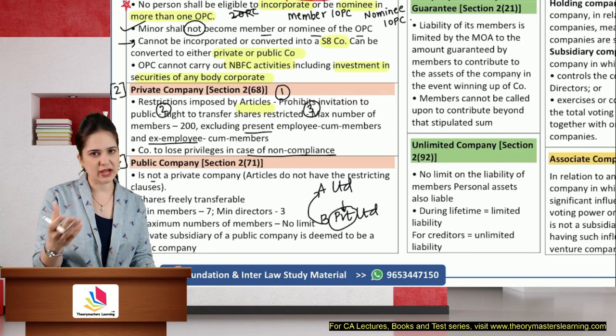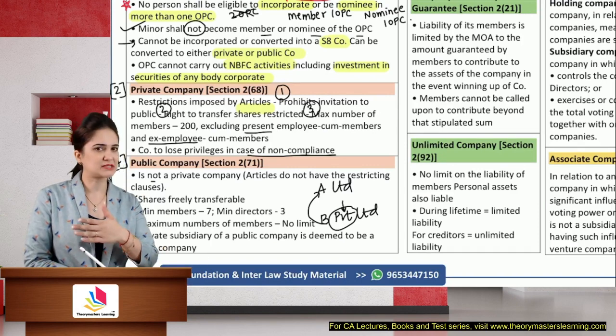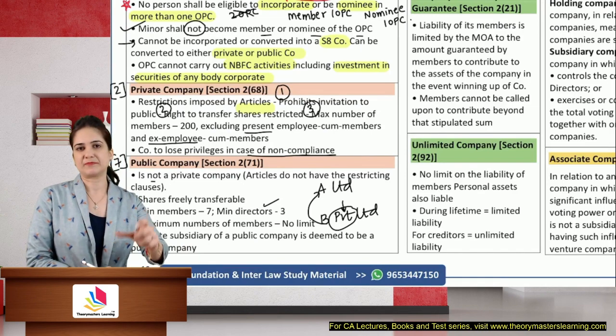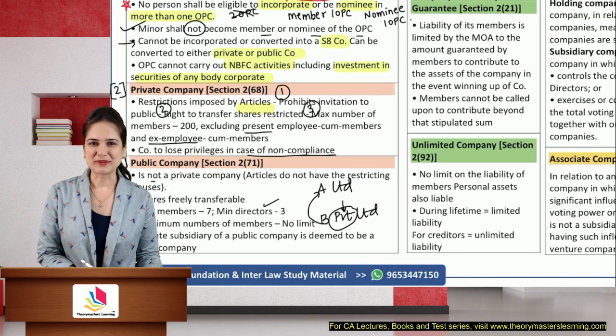The articles do not have restrictions. Shares are freely transferable. Minimum you need 7 members. Maximum there is no limit. Maximum number of members there is no limit. Minimum there are 3 directors. Private subsidiary of a public company is deemed to be a public company.